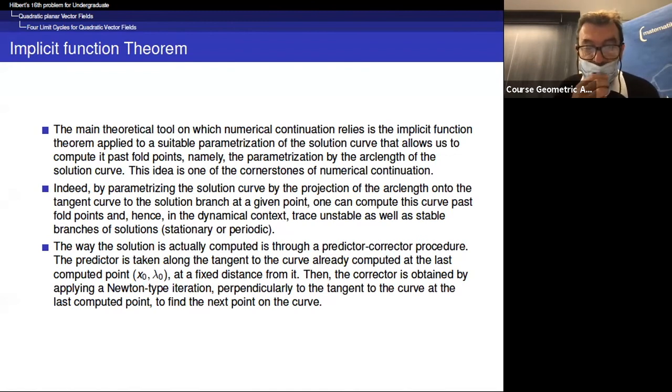The way the solution is actually computed is through a predictor-corrector procedure. The predictor is taken along the tangent to the curve already computed at the last computed point and at a fixed distance from it. Then the corrector is obtained by applying a Newton-type iteration perpendicularly to the tangent to the curve at the last computed point, to find the next point on the curve.